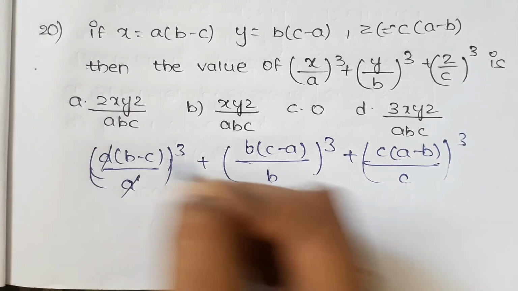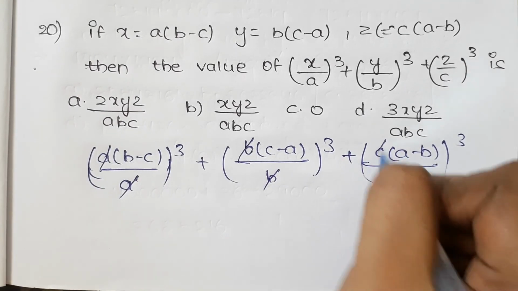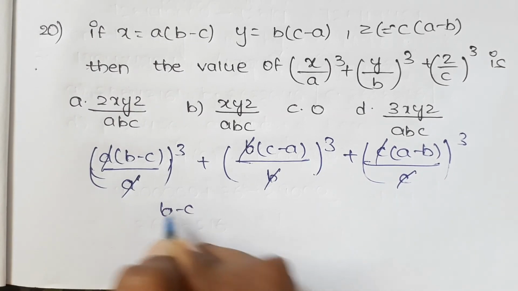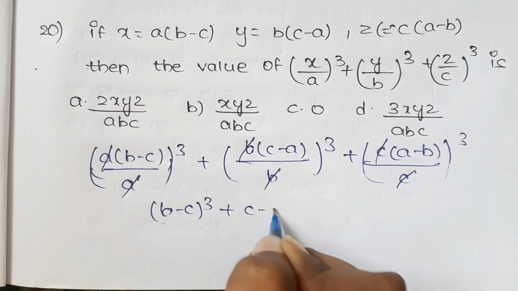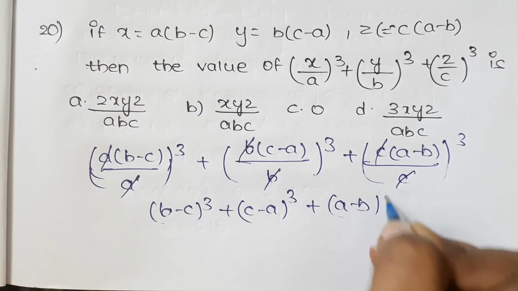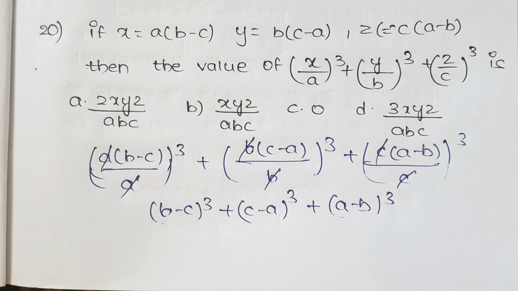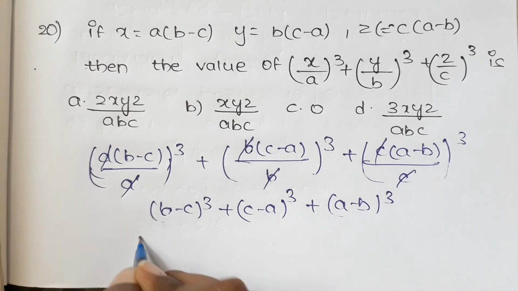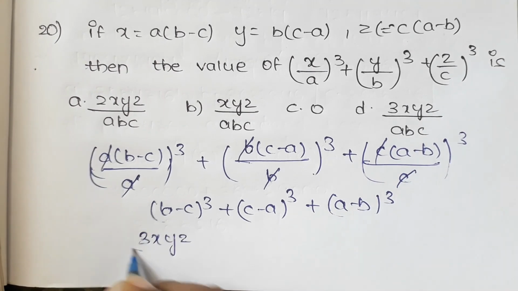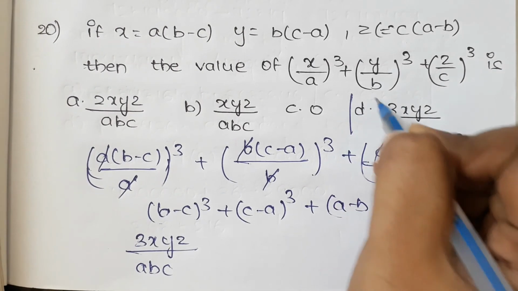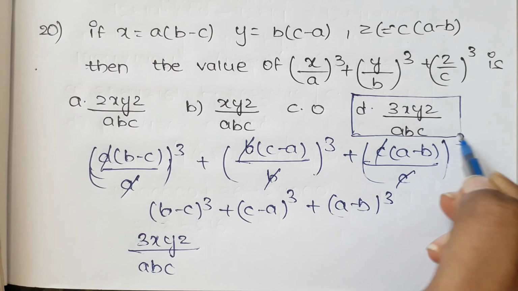Here a cancels, b cancels and c cancels, and now we have b minus c whole cube plus c minus a whole cube plus a minus b whole cube. When we solve this we will get answer 3xyz by ABC. From this, option D is the answer.